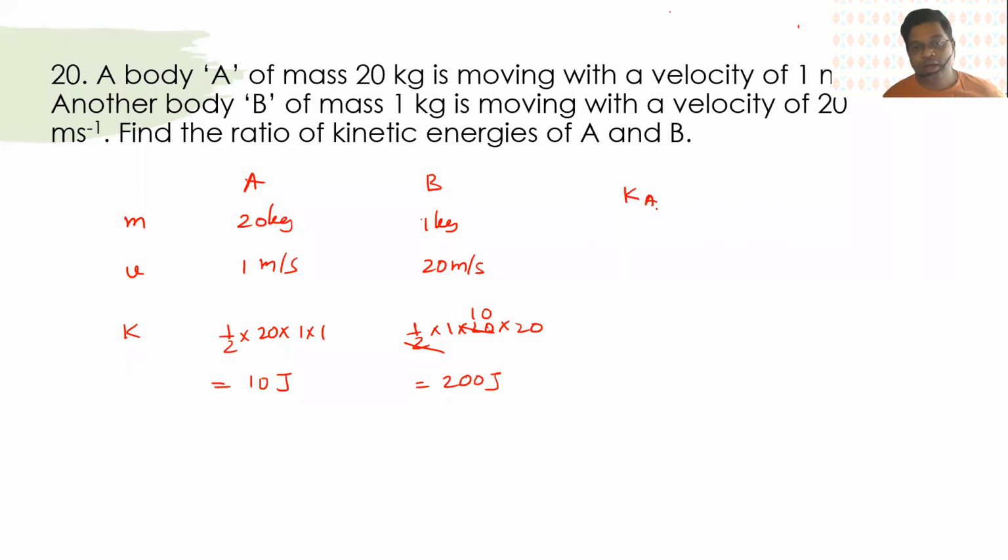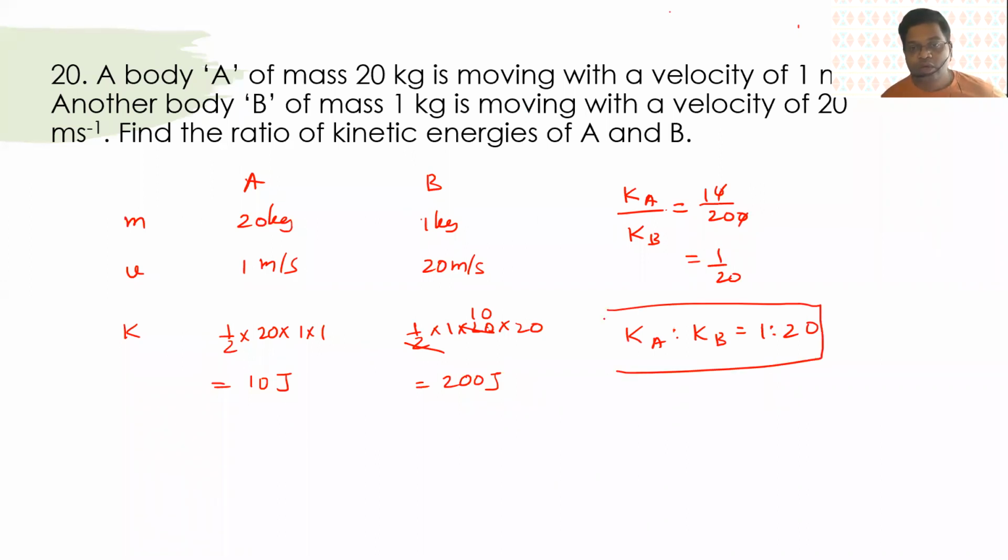So therefore kinetic energy A upon kinetic energy of B, that will be 10 upon 200, that will be 1 by 20. So kinetic energy A is to kinetic energy B is 1 is to 20. Okay, so this is the answer for the first one.